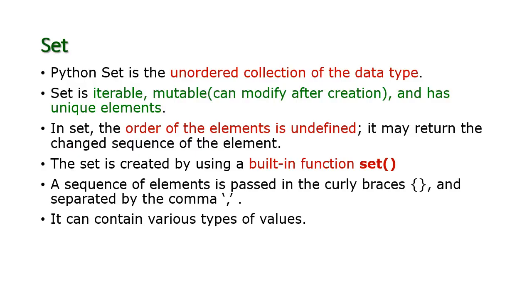Another important data type is set. Okay, so it is an unordered collection of data items. We cannot order the data items in the set. Set is iterable, mutable. Mutable means we can modify it after creation. We can add or remove data items from the set, and it holds unique elements. So a set can accept only unique elements.